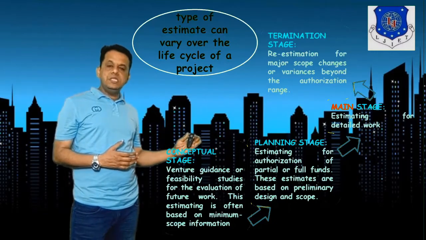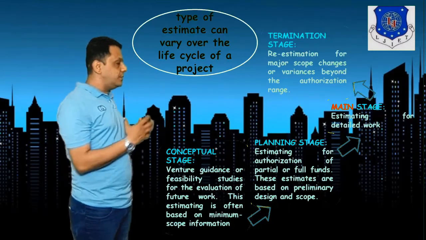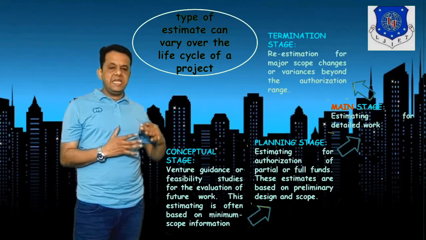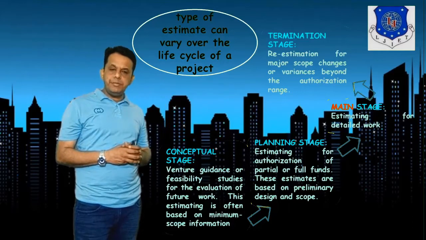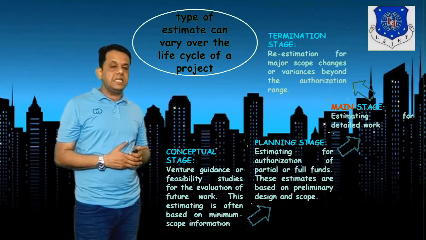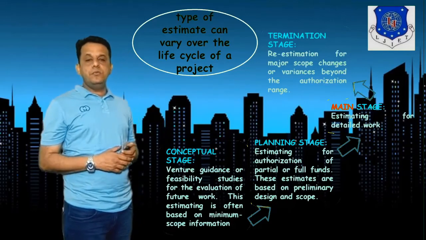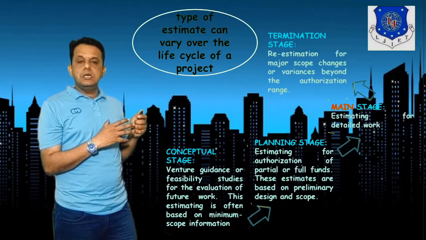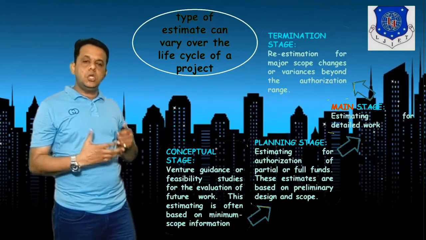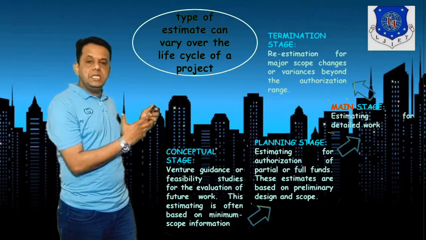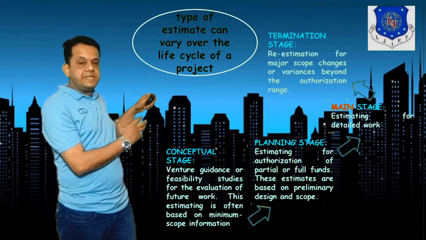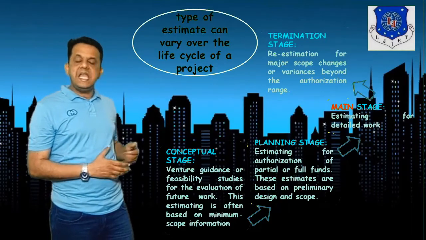Then in the planning stage, estimation is for the authorization of partial or full scale fund for the development, and then estimation of the detailed work in the main stage, and finally re-estimation after changing lots of parameters in the termination stage. So this is how the entire life cycle of the project goes with the estimation part.